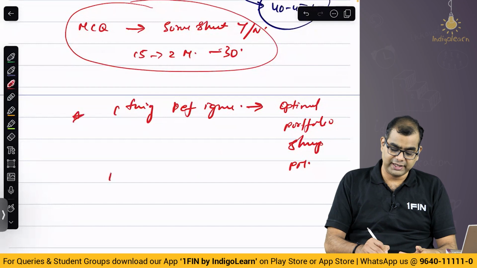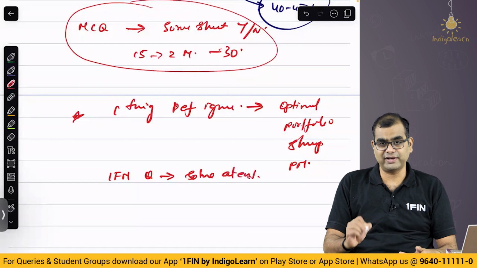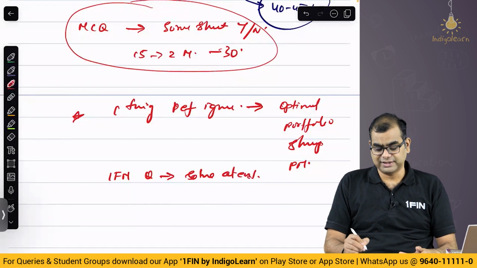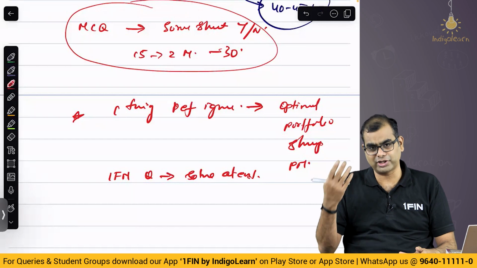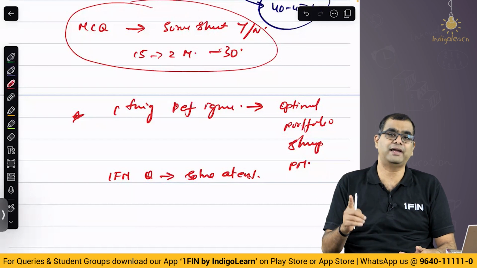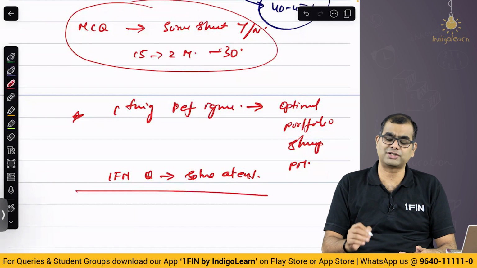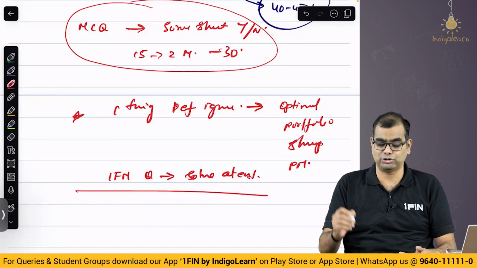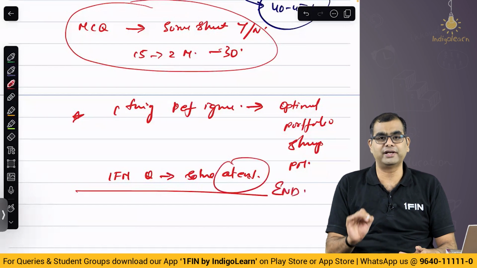Second thing, international financial management question, solve towards the end. I say this very, very specifically because these questions tend to be confusing because there are too many assumptions, there are too many computations to be made, and they will waste your time and beat your confidence in the exam. So prepare for 1 or 2 questions, go there in the exam and write, but solve it in the end. And please don't waste time in the beginning on IFM questions.